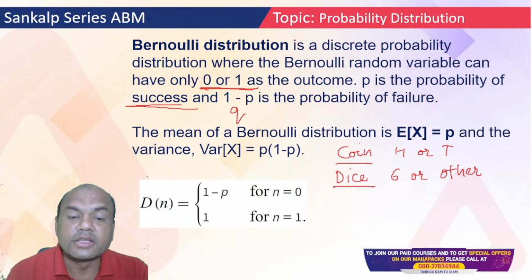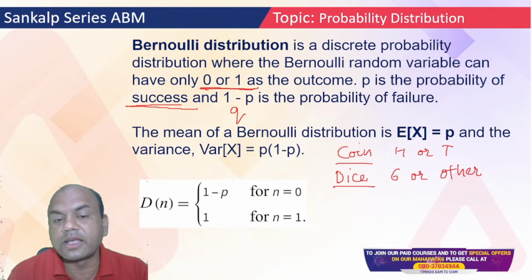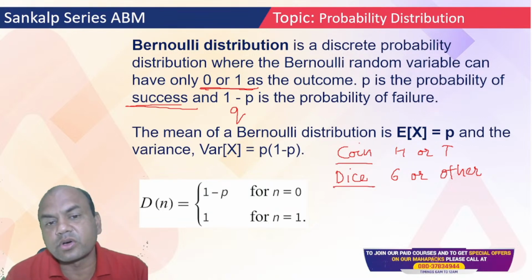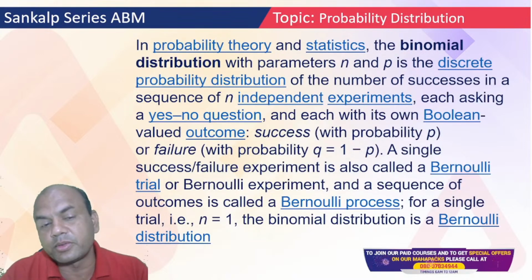So P equals 1 for n equals 1, and for n equals 0, it is Q, 1 minus P. So remember this. Either it is success or failure. Simple. Now next go to this binomial distribution.